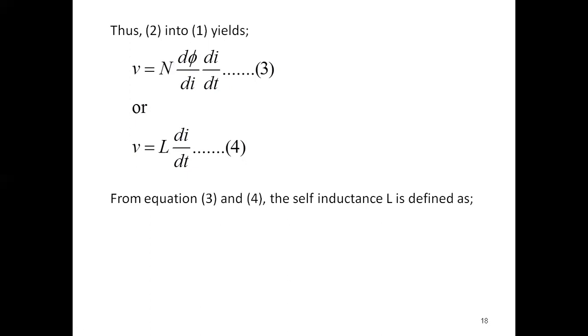So L equals N into d phi by di. The unit of self inductance is henries. If it is a small value, because it is a ratio, we can also write L equals N phi by I. This is the self inductance.